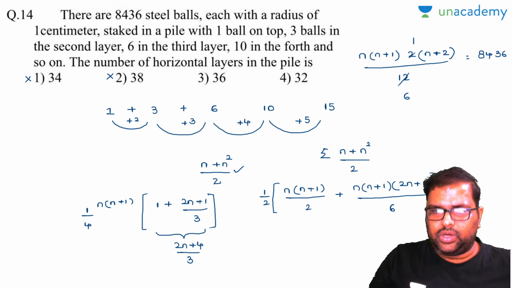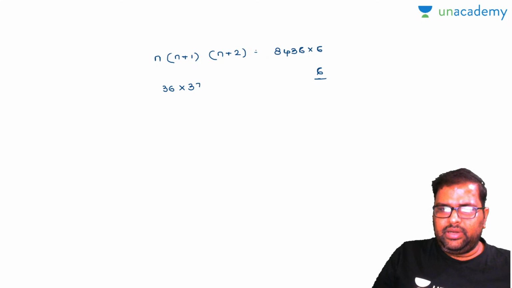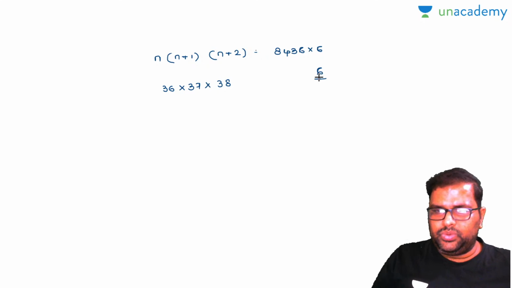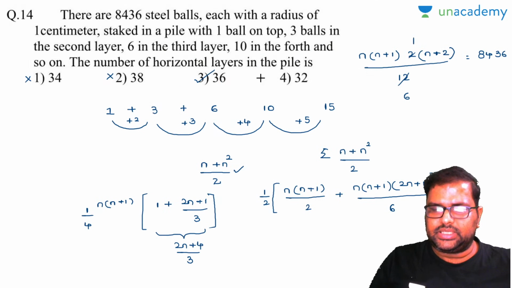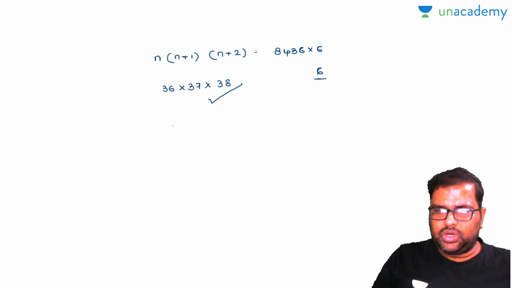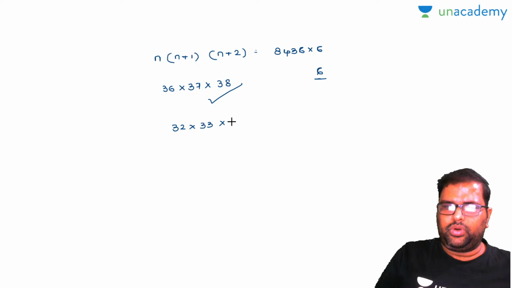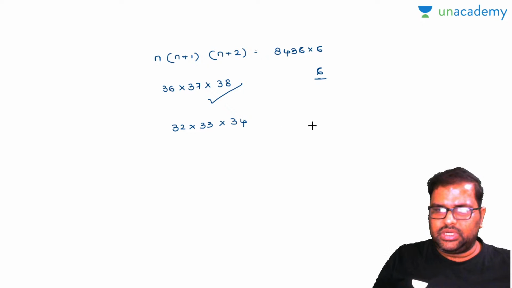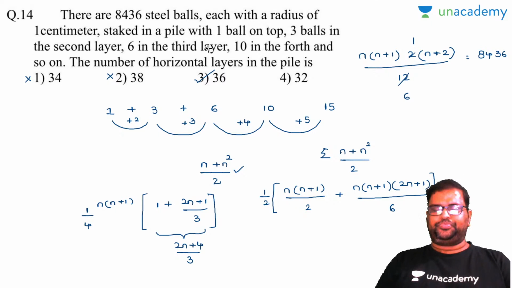So your answer is wrong. So take down this 36 into 37 into 38. 6 sevens are 42, 8 twos are 16. Yes, the number ends with 6 and your answer will be 36. Check with 32, this will also not work out. 32 into 33 into 34. 2 threes are 6, 6 fours are 24, the number ends with 4 and this is not your answer, and your option number 3 will be right.